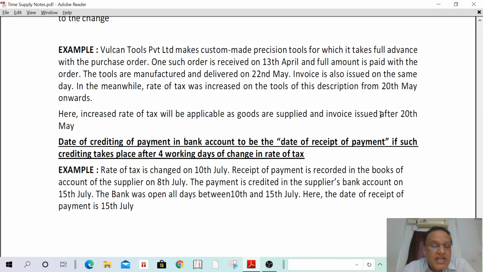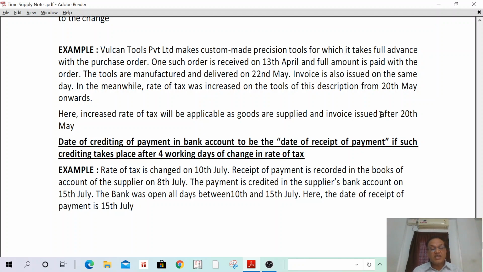Date of crediting of payment in the bank account is to be the date of receipt of payment if such crediting takes place after 4 working days of change in rate of tax. For better understanding, first I give some example. Today I have received a check of 1 lakh. Today is the first day. I have deposited it on 5th itself, and the check is cleared on 10th.